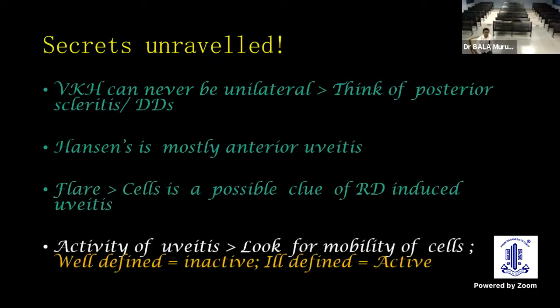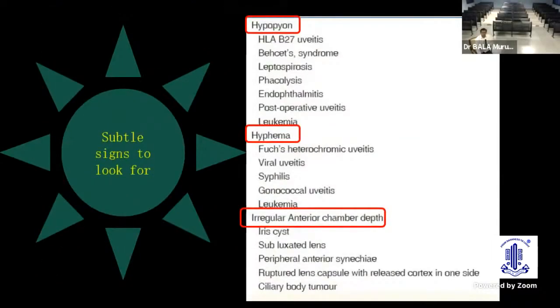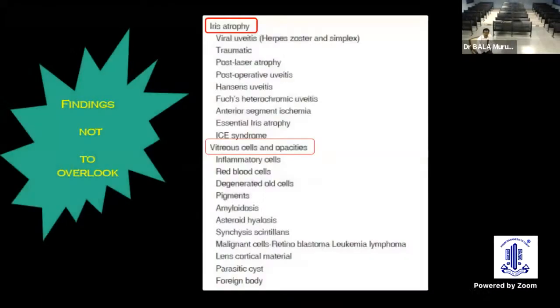Activity of uveitis is very important to plan the treatment, and the practical pearl is to look for the mobility of the cells. Whenever any lesion is well defined, the possibility of inactivity is very high. Ill-defined is active. In between, we have various degrees of spectrum. Yes, there are certain subtle signs to look for like hypopyon, hyphema, or even the irregularities of the anterior chamber, which could give subtle clues to the clinician.